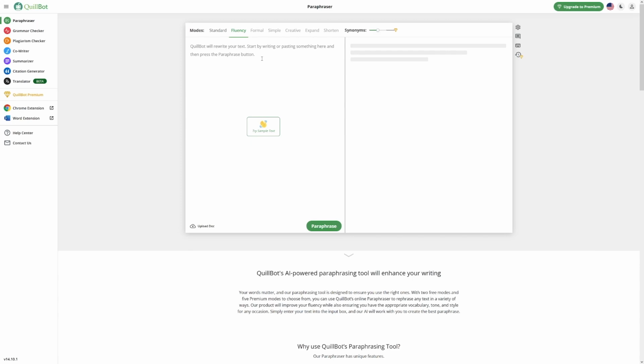So whatever you put in here on the right hand side, it's going to rewrite the text, and you have an original content which you can sell on all of these websites. So that's how this works. You basically just trick the system a bit and you get the money for it.